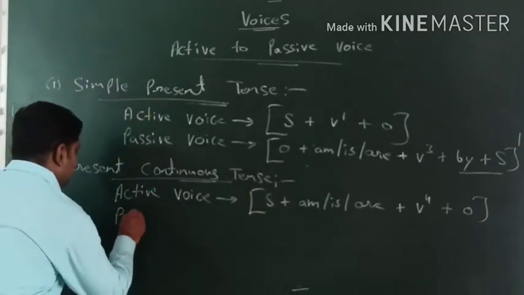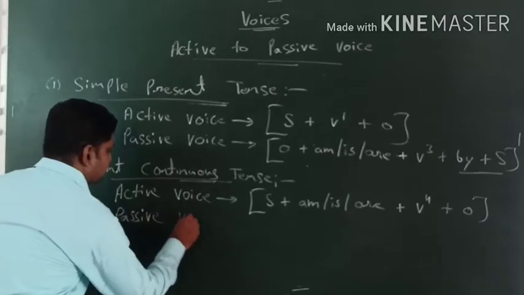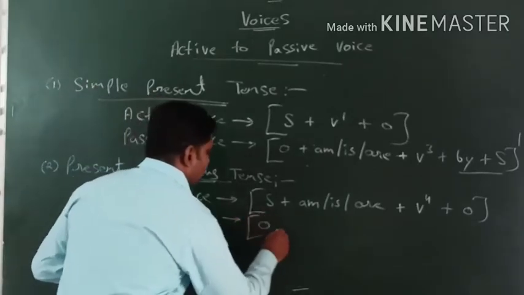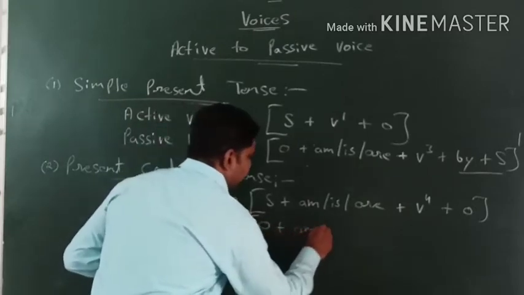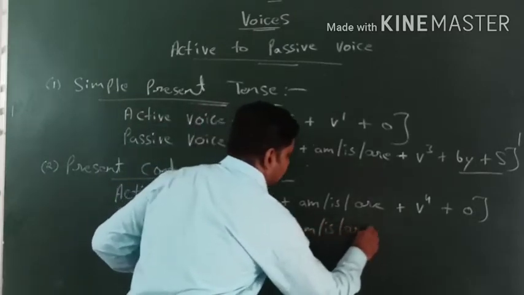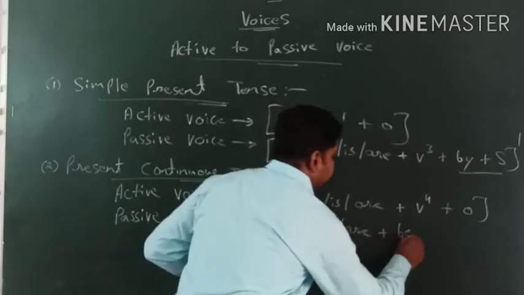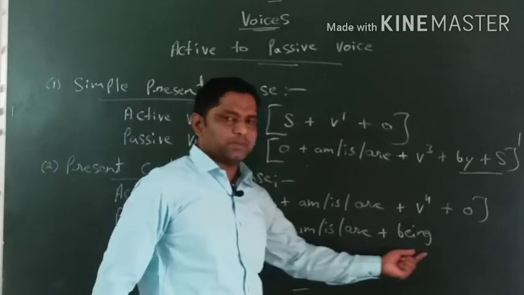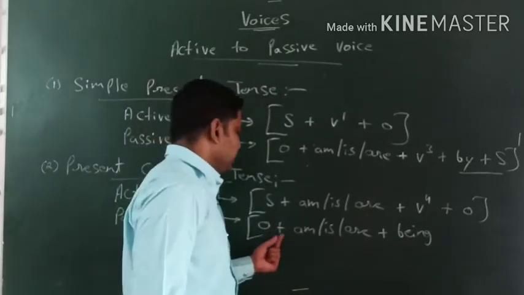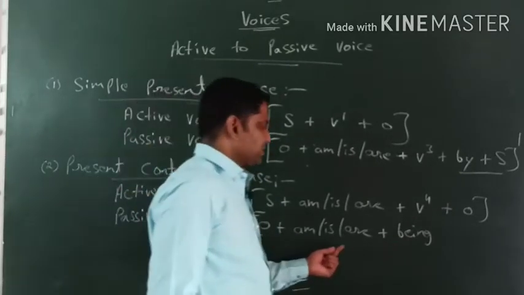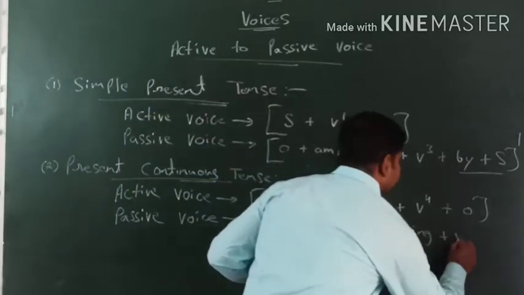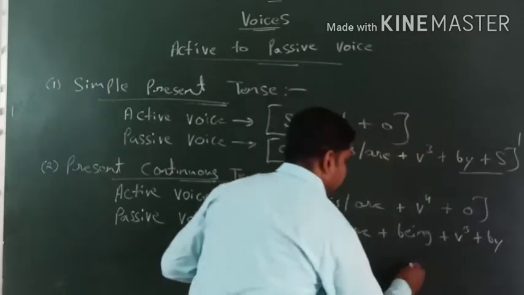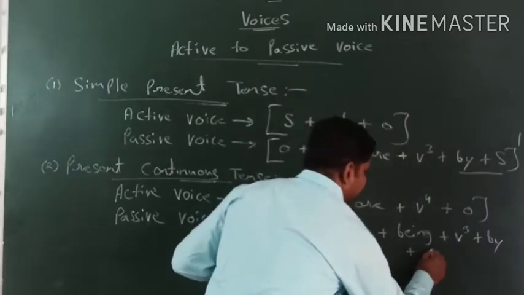And if we talk about passive voice की अगर बात की जाए तो passive voice में formula develop हो जाएगा object plus am is are plus being. We take support of a helping verb, that's called supporting helping verb. Being का support लेंगे. So one more time, object plus am is are plus being plus V3 plus by plus sub.